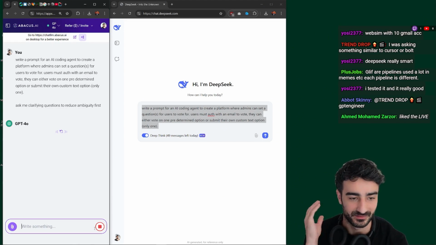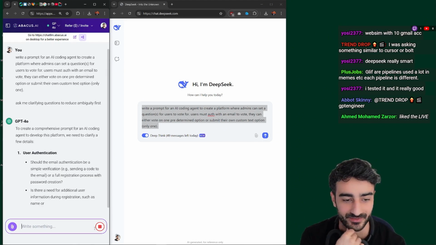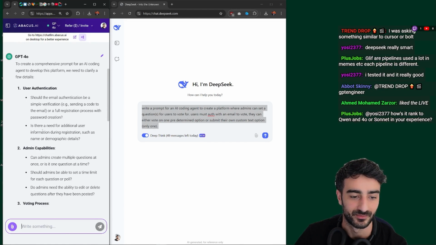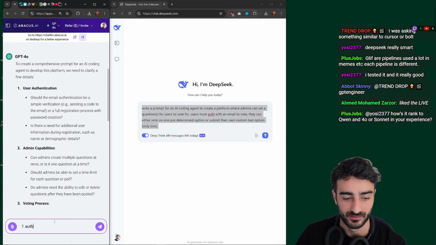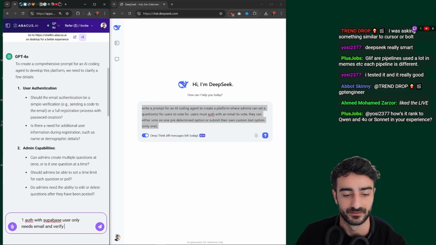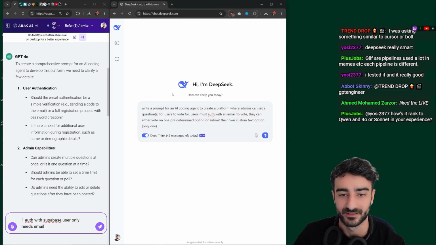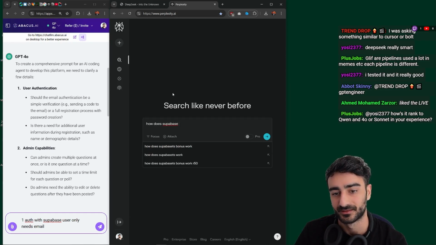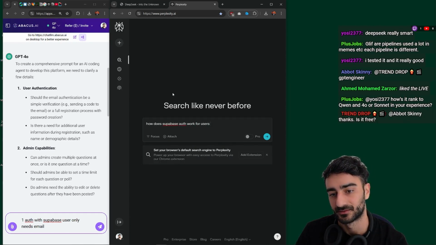Let's see what gaps I'm missing in this description. User auth should be simple verification. We're doing Supabase. Admins can create multiple questions or one question at a time. On auth with Supabase, the user only needs email and verification. How does Supabase email verification work? How does Supabase auth work for users?